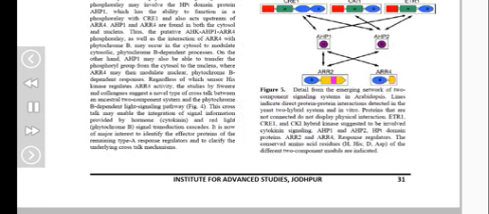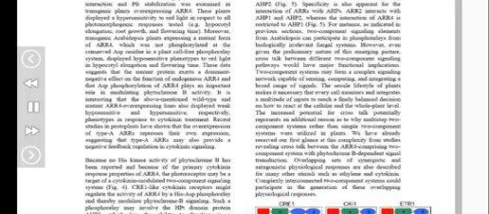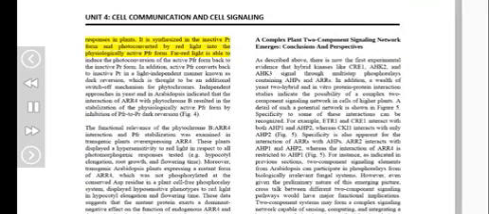responses in plants. It is synthesized in the inactive Pr form and photoconverted by red light into the physiologically active Pfr form. Far-red light is able to induce a photoconversion of the active Pfr form back to the inactive Pr form. In addition, active Pfr converts back to inactive Pr in a light-independent manner known as dark reversion, which is thought to be an additional switch-off mechanism for phytochromes. Studies in yeast and Arabidopsis indicated that the interaction of ARR4 with phytochrome B resulted in the stabilization of the physiologically active Pfr form by inhibition of Pfr to Pr dark reversion, Figure 4.